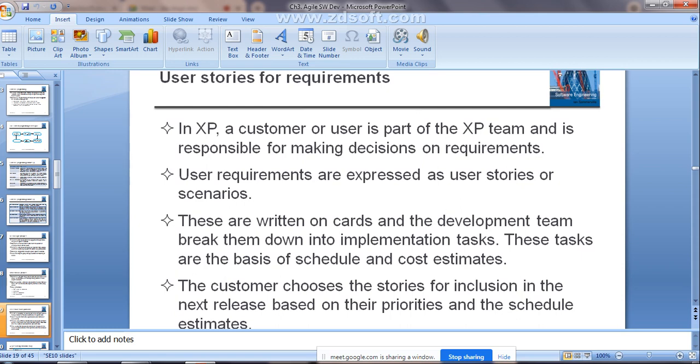The requirements themselves we are calling stories, and those will be written in the story cards. The development team will then break down those stories into a number of tasks. That is the work done in the first phase of the release cycle in extreme programming. I hope it is clear, guys.